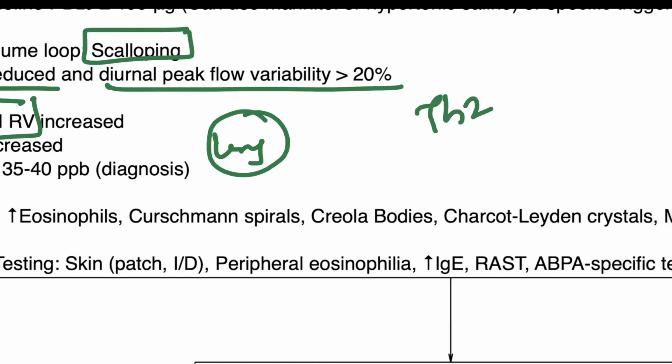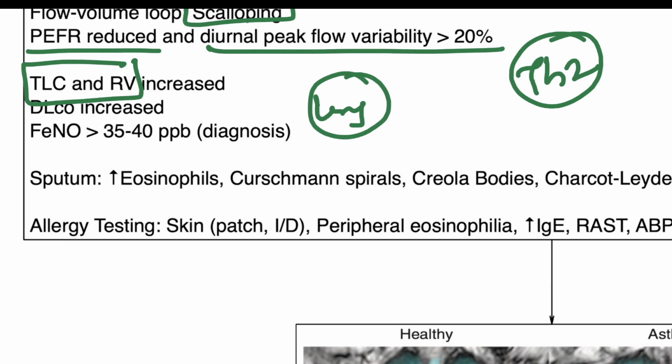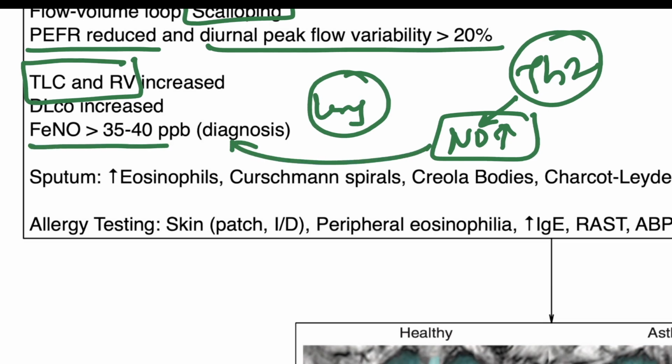If it's a Th2 mediated inflammation and thus eosinophils are increased, the eosinophilic inflammation will generally lead to increased NO production, and thus the fraction of exhaled nitric oxide will be increased to values of greater than 35 to 40 parts per billion. Along with that, it will also cause an increase in the diffusion lung capacity for carbon monoxide.